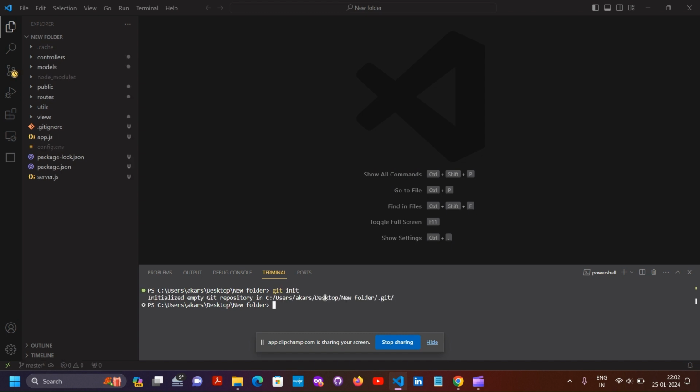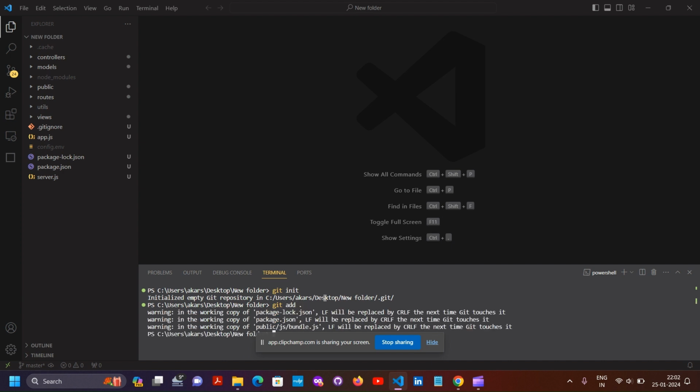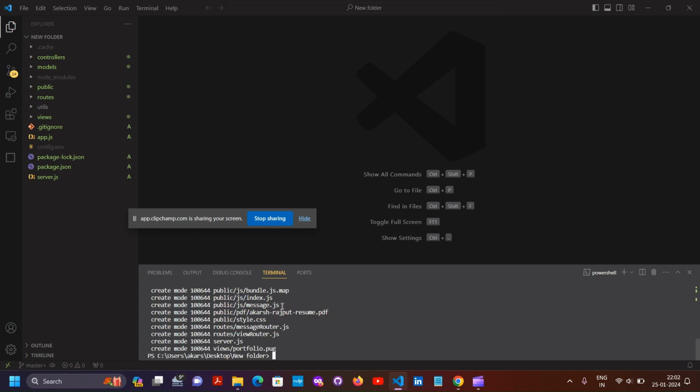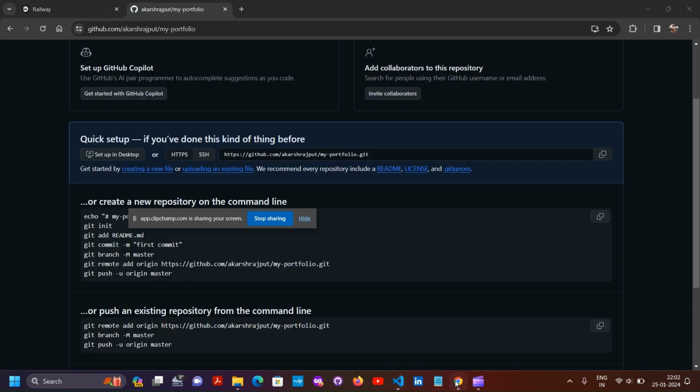After initializing, we have to add these files. After adding these files, we have to commit with a message, and our folder is committed. Now we have to upload this repository to our GitHub server.